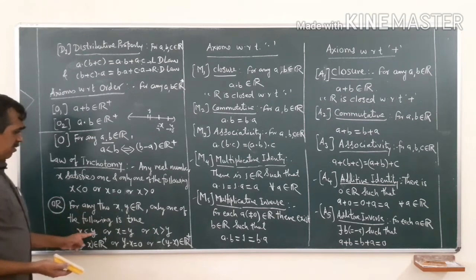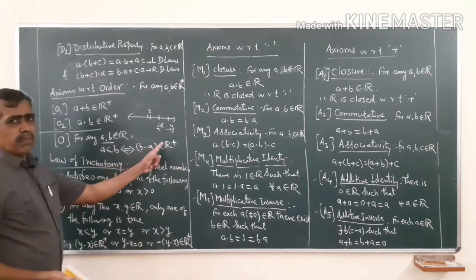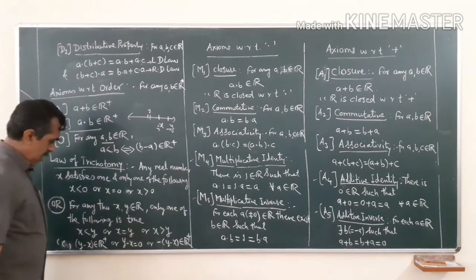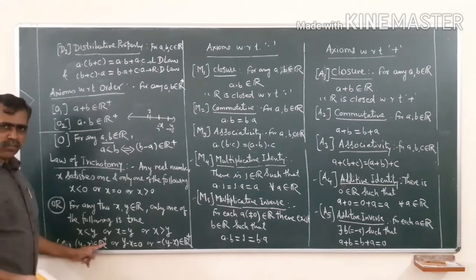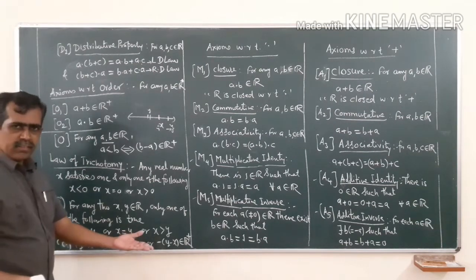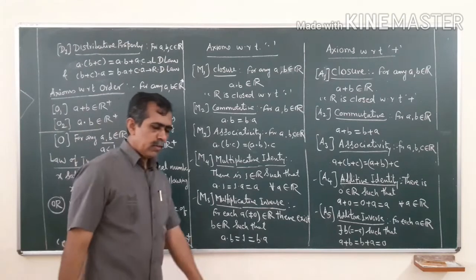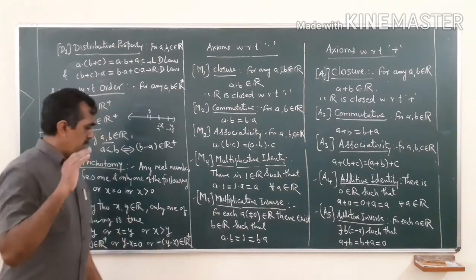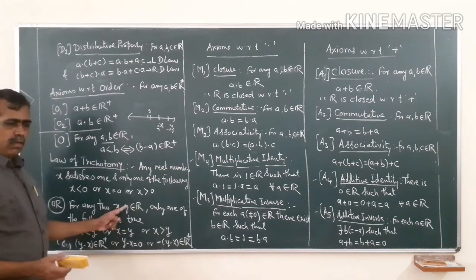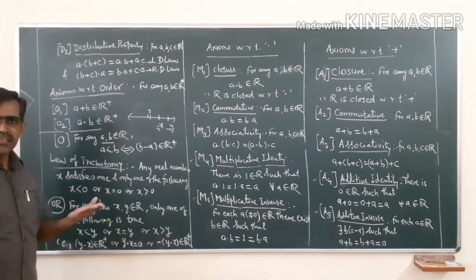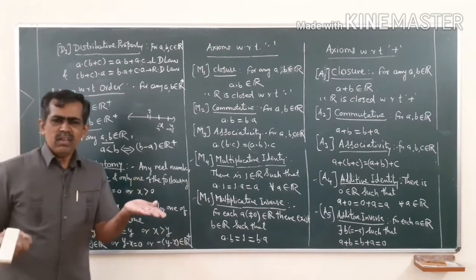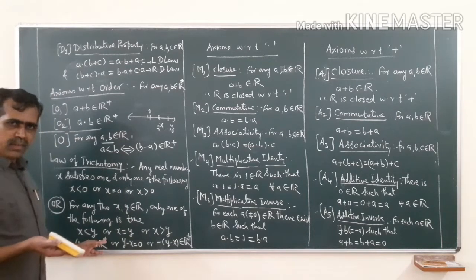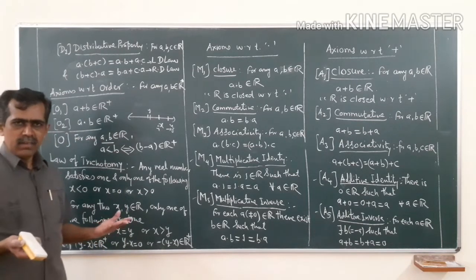But you know what x less than y is? X less than y means y minus x belongs to R plus. So if you have any two real numbers x and y, then either y minus x belongs to R plus or y minus x is 0. See, because if I take two real numbers, say 3 and 5, then what is 5 minus 3? 5 minus 3 is a new real number 2. So that 2 may be either positive, clear, because y minus x is also a real number.